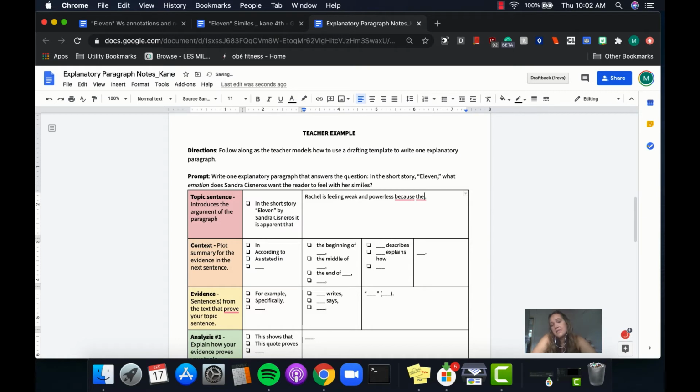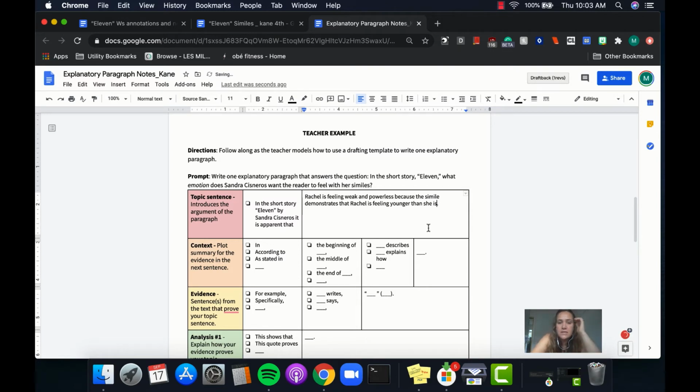the simile demonstrates that Rachel is feeling younger than she is.